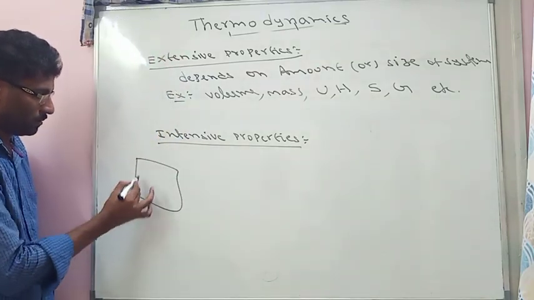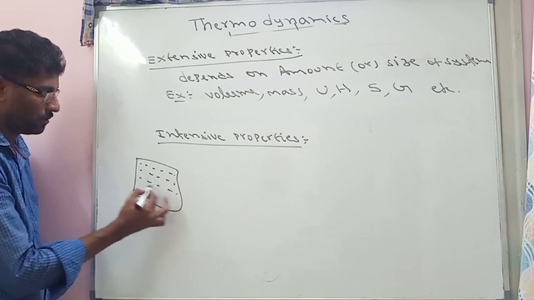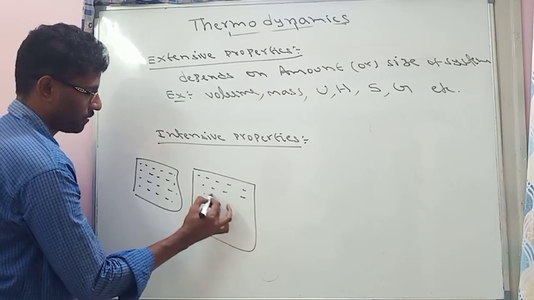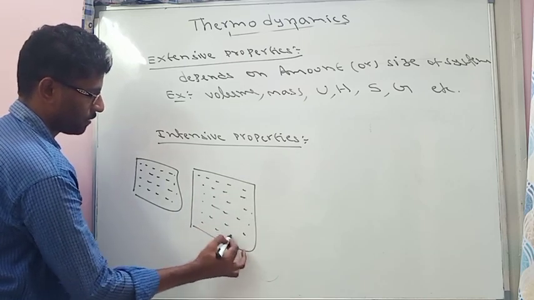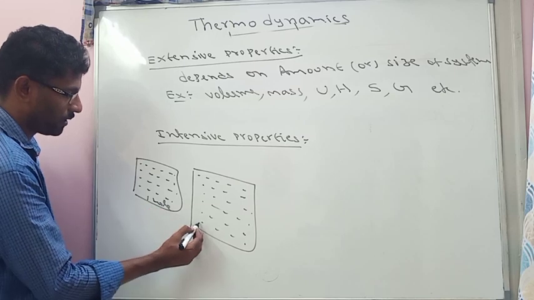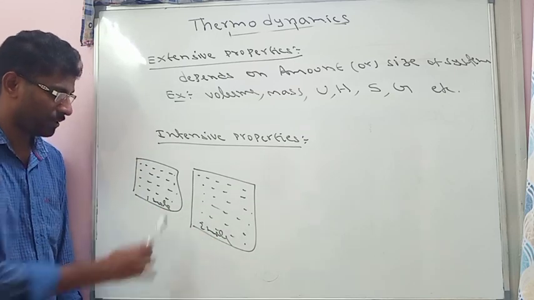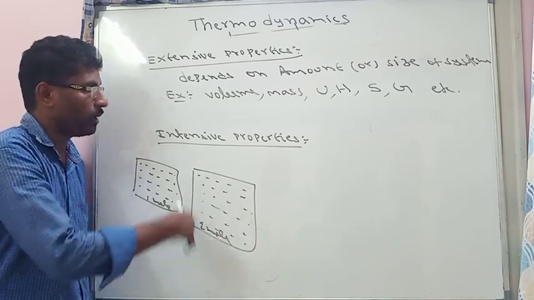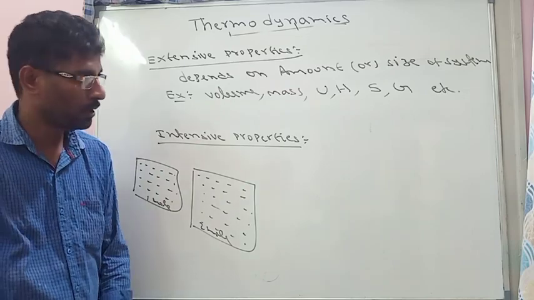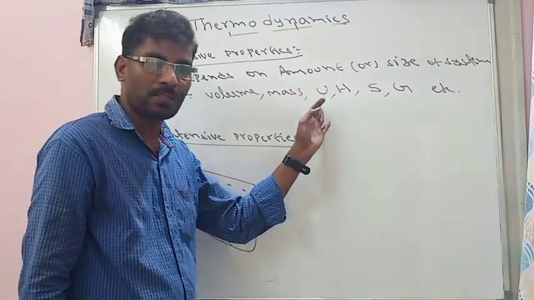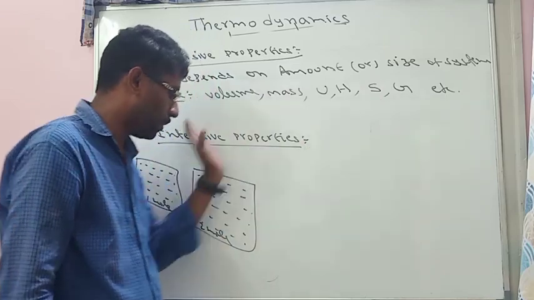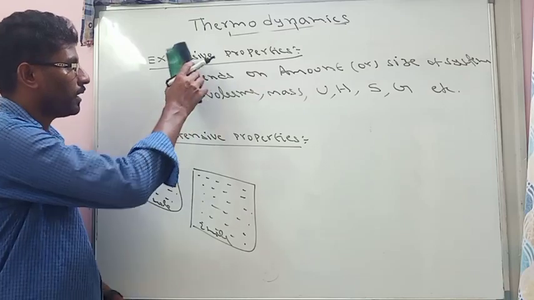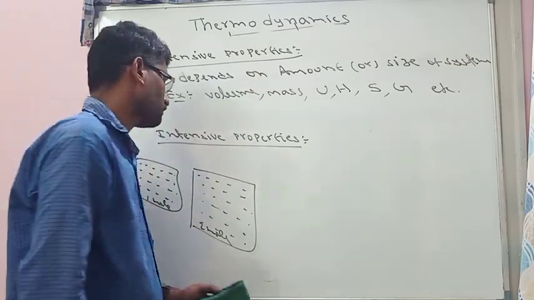Suppose we have taken two cylinders. Here 1 mole of the same gas, here 2 moles of the same gas we have taken. Gas is the same, but here 1 mole, here 2 moles. Here the amount is more. When the amount is more, its volume will be more, its mass will be more, its internal energy, enthalpy, entropy, Gibbs energy, all will be more. So those properties which depend on amount or size are called extensive properties.